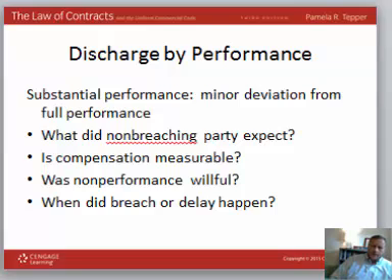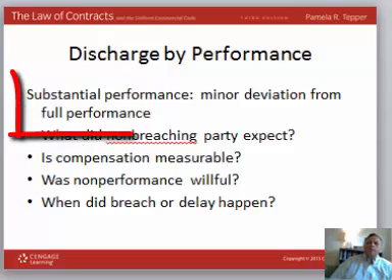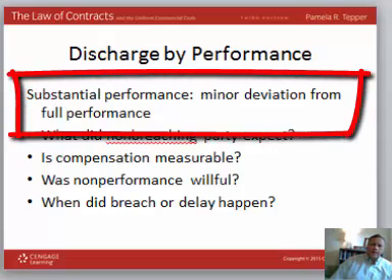If you ask someone to build a house for you, and you want one of the rooms painted blue and the rest painted white, they build the house, everything is done exactly the way you want it, but they paint that one room white instead of blue like you wanted it. That would be considered substantial performance on the part of the builder. You wouldn't be able to get out of your contract to pay for the house because they failed to paint one room the color you wanted.